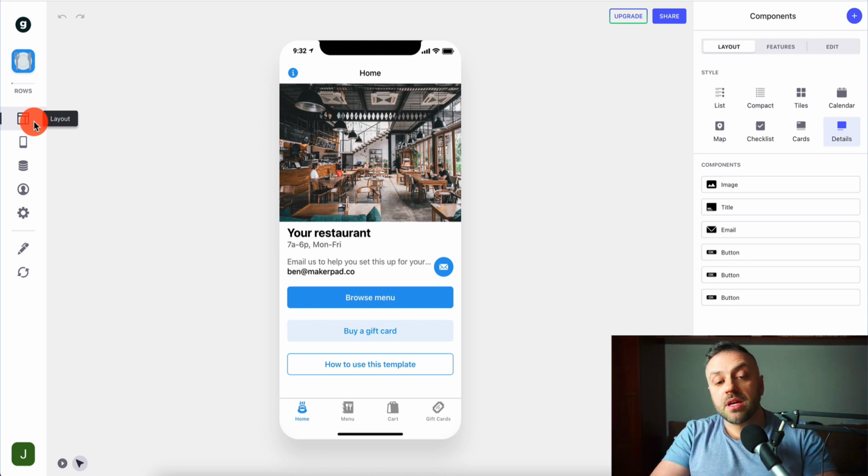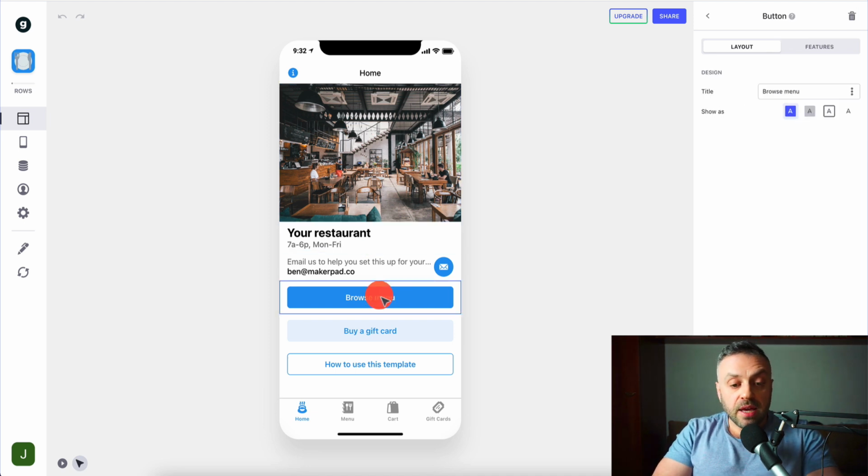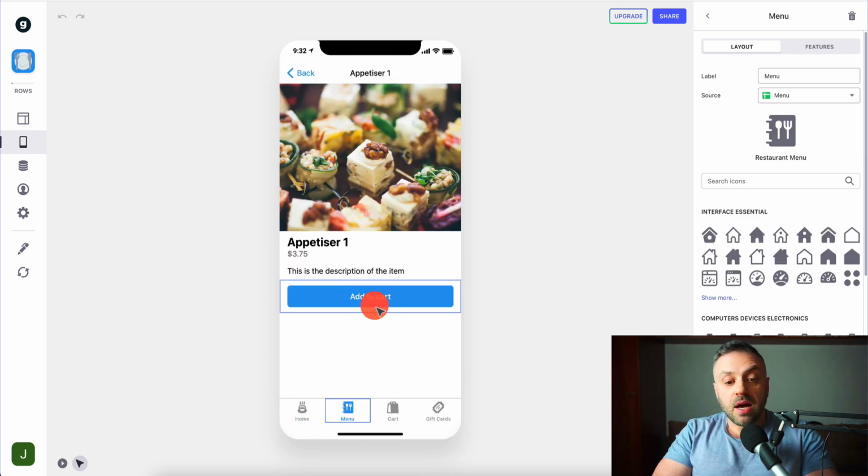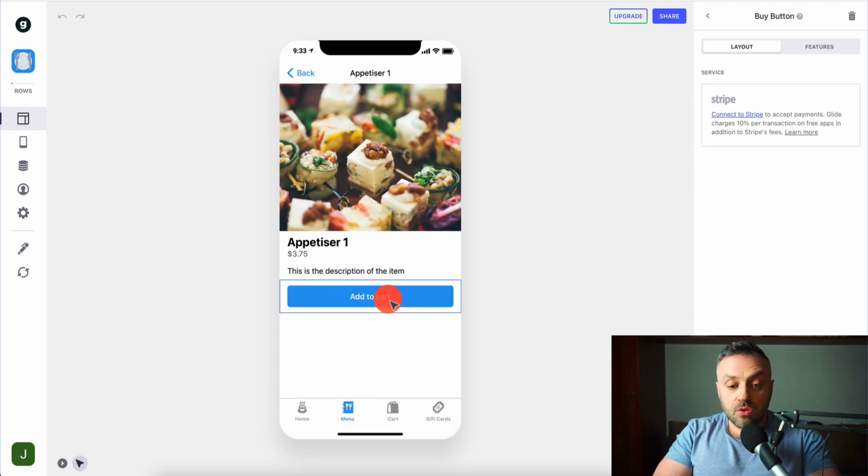But at the end of the day, they're going to have an app that they can present to their users. They can use the app to place orders, right? Because that's the whole point of this app. I can browse the menu and I can go out and purchase things, right? So I can get this appetizer, I can add to cart, I can do a checkout.